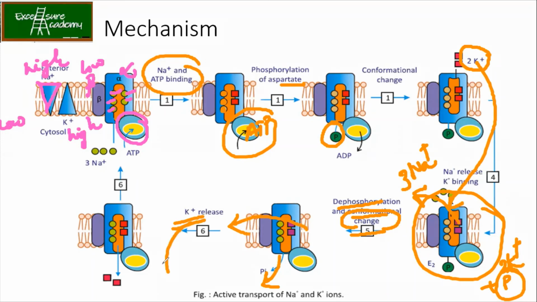Now once K plus is removed, that is from intracellular to external, what happens? It goes back to its normal condition where the 3 Na plus, 2 K plus and ATP binding sites are open again. So this all happens in 6 steps, very much similar to your calcium 2 plus ATPases.